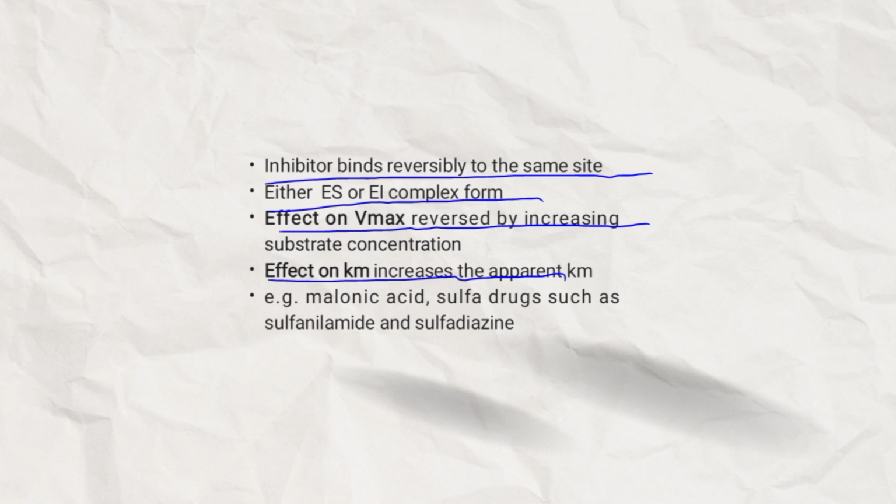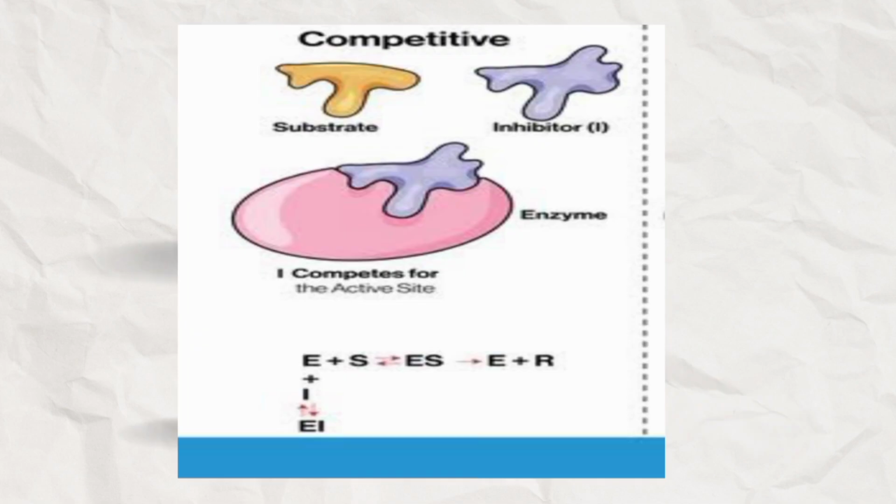The examples of these competitive inhibitors include malonic acid, and sulfa drugs such as sulfanilamide and sulfadiazine. This is the diagrammatic representation of competitive inhibitor in which substrate and inhibitor compete for the active site.